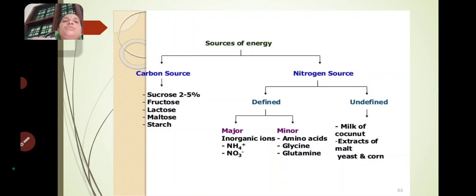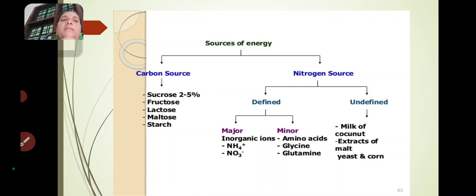So, for the carbon source, you have to use sucrose, fructose, lactose, maltose and starch. Then coming to the nitrogen source, this is of two types. The first one is defined nitrogen source and the second one is undefined nitrogen source. Coming to the defined nitrogen source, this will be of two types: major defined nitrogen source and minor defined nitrogen source.